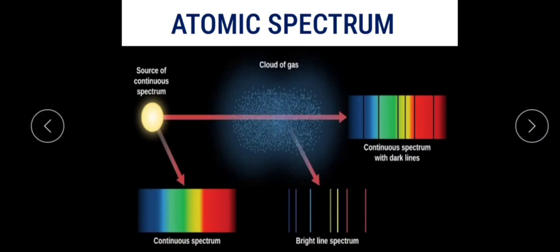This is one kind of spectrum. Another spectrum is where we observe some dark lines. See here, in the bright background dark lines are observed. These dark lines correspond precisely to those wavelengths which are found in the line emission spectrum of the gas. This is called the line absorption spectrum of the gas.